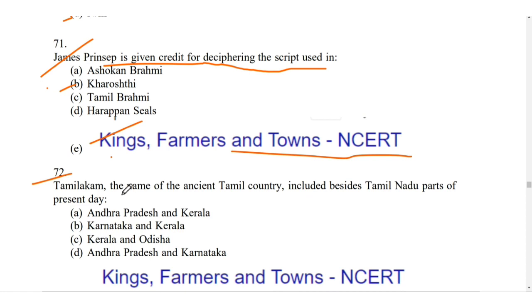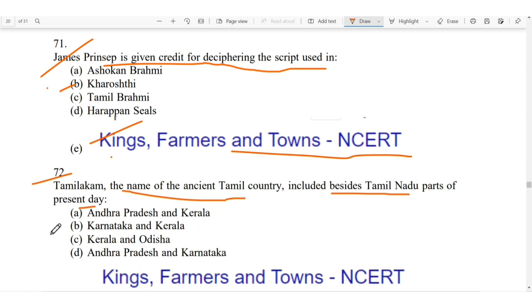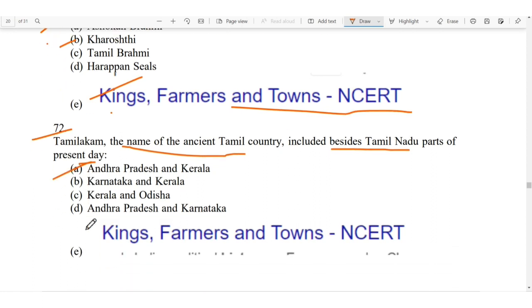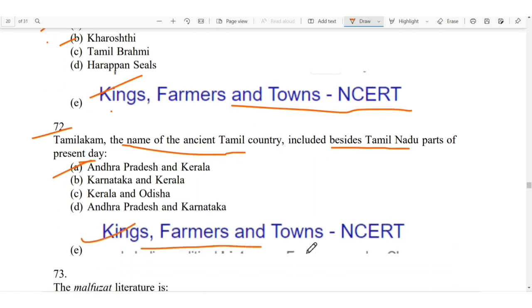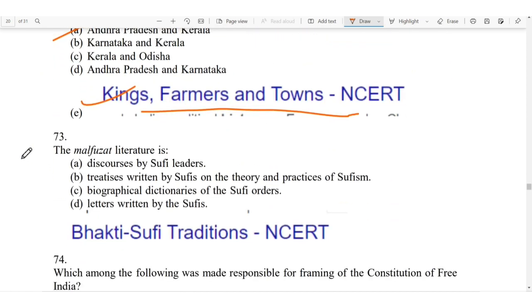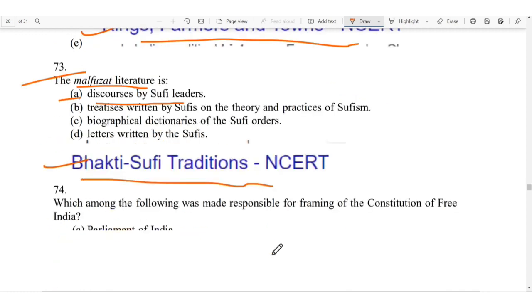Next is Tamilakam. The name of the ancient Tamil country included, besides the Tamil Nadu, parts of the present day: it is A, Andhra Pradesh and Kerala. So it is again given in the King, Farmer and Town chapter of the NCERT. The Malfuzat literature is discourses by Sufi leaders. So it is given in the Bhakti and Sufi tradition chapter of the NCERT.